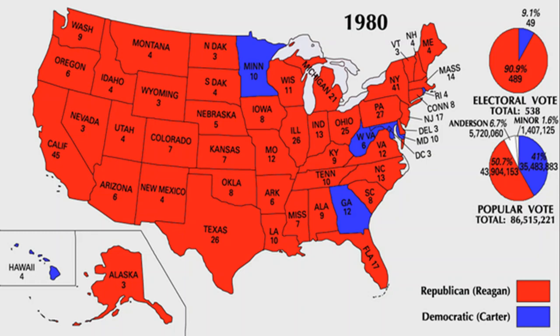So Jimmy Carter was the incumbent president, right? So he had already won once, and you expect incumbents to usually win again. And you can see by this map, this was a huge landslide victory for Ronald Reagan. He gets 90% of the electoral votes. While Jimmy Carter did get 40% of the votes, he only wins a few states. So you can see a wide amount of America was in favor of Ronald Reagan.